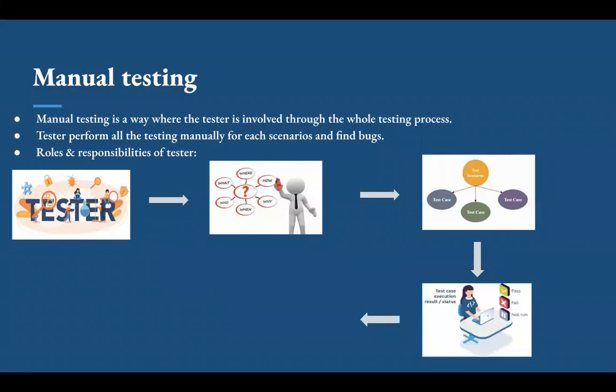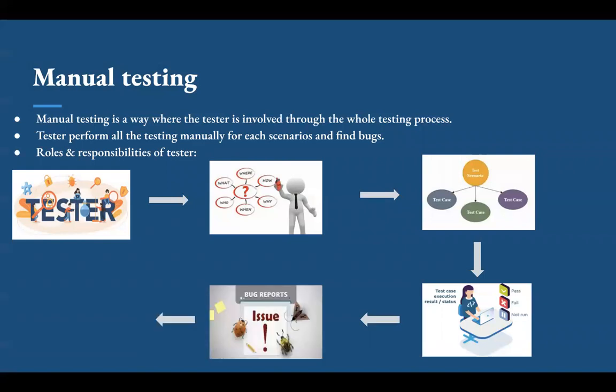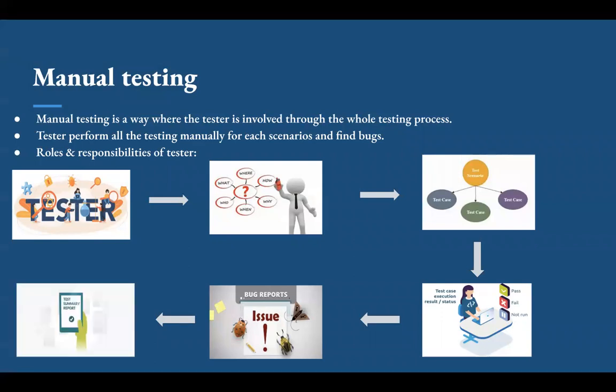Then create the test scenarios for the whole application to cover testing of all features. Execute all test scenarios based on different testing types manually, find the bugs and report them. Once the bugs are fixed by developers, then retest those scenarios again. Prepare all the reports of testing, and keep track of all bugs reported.